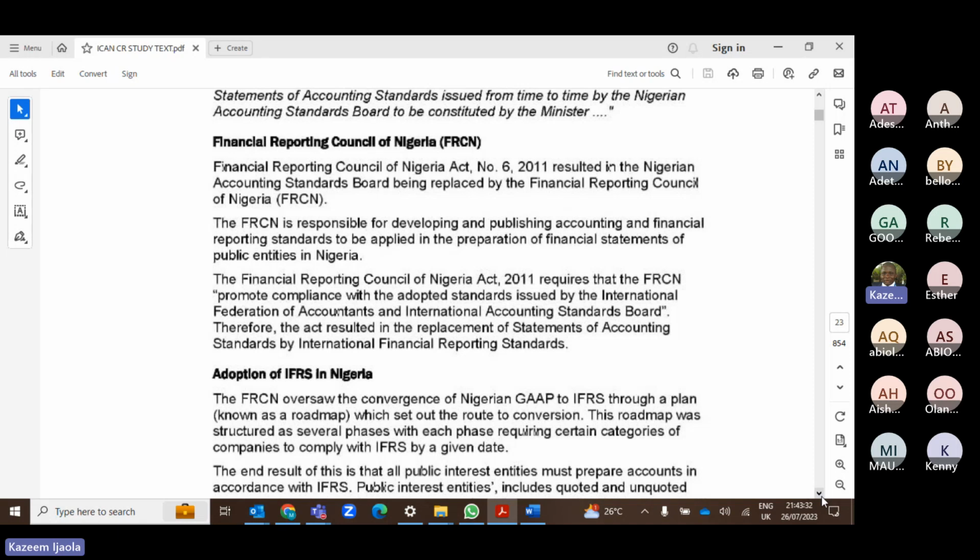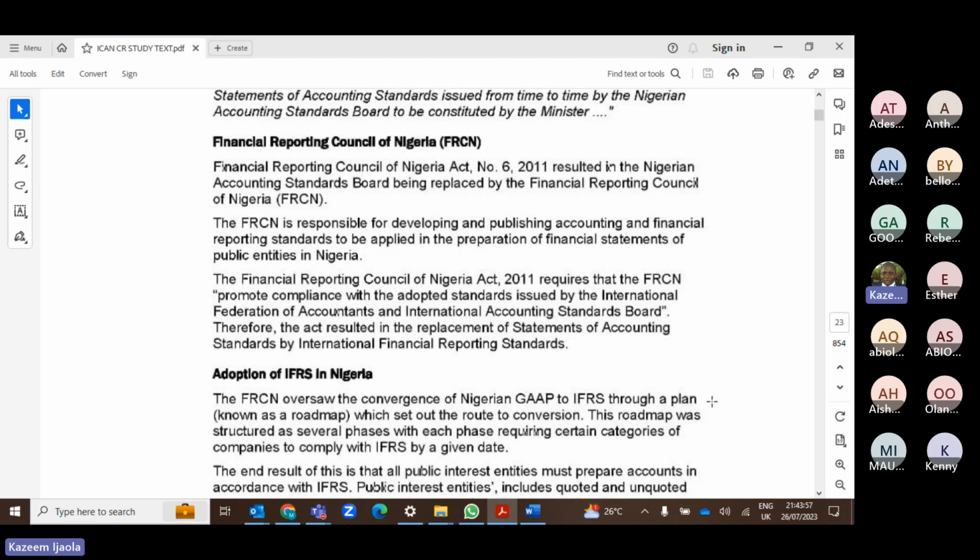They were set up to replace the NASB, the Nigerian Accounting Standards Board in those days. The NASB was the body issuing the local standards known as SAS. But now NASB is no more. They were replaced by FRCN in 2011. FRCN is now responsible for implementing IFRS in Nigeria.